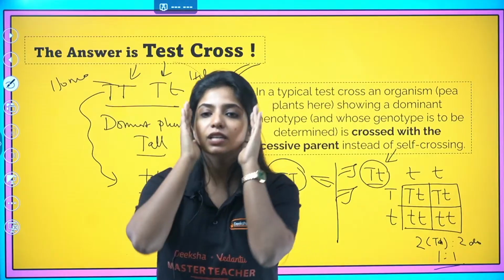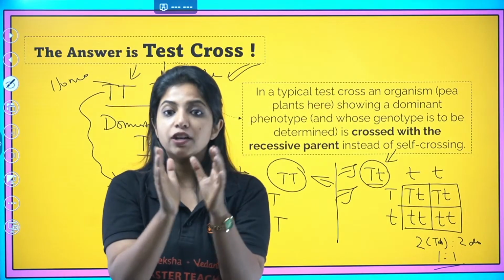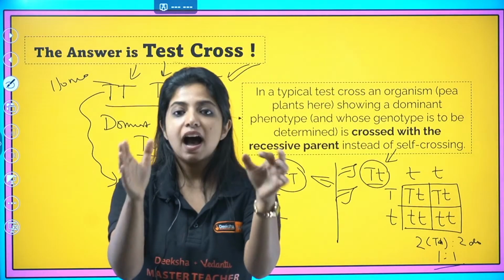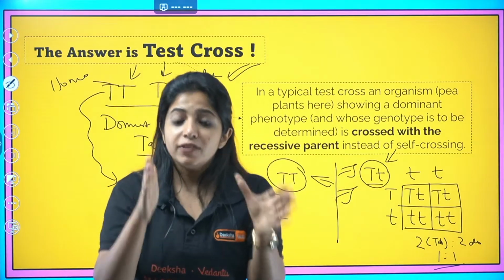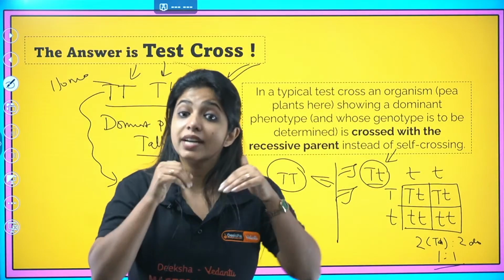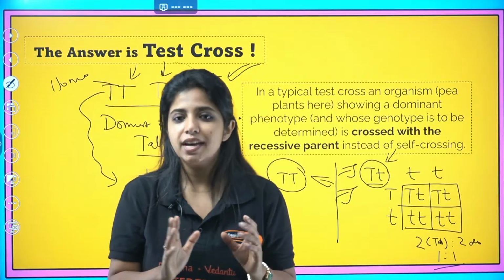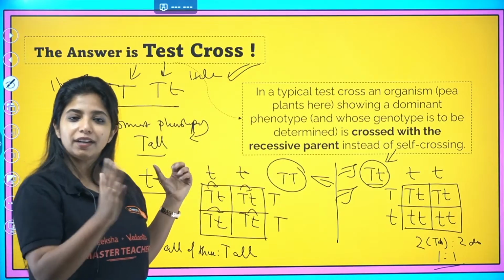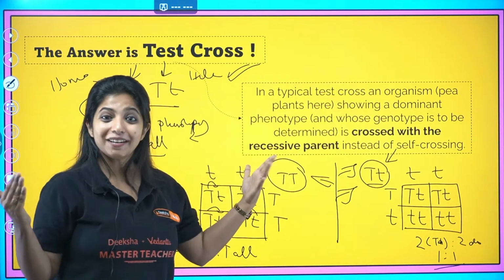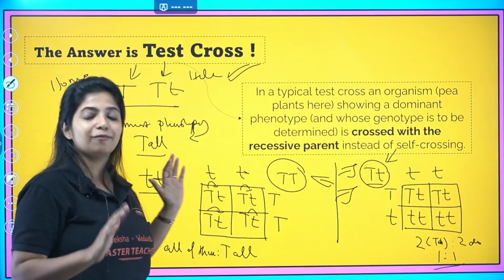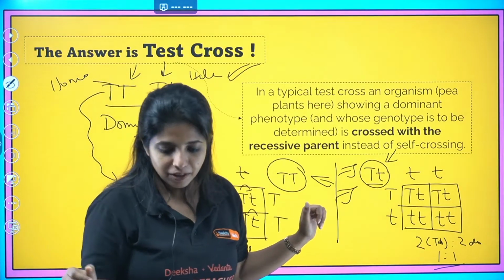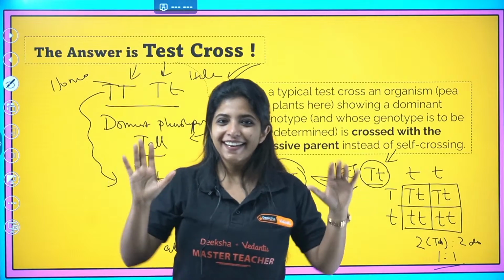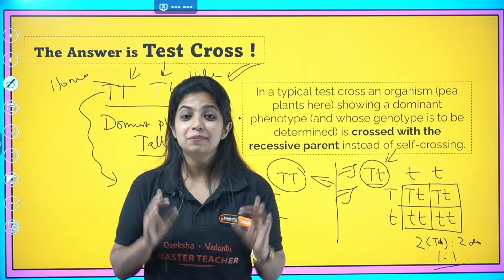Test cross is when I have an organism that shows a dominant phenotype. I want to find the genotype of it, whether it's homozygous or heterozygous, which is why I am going to cross it with a recessive parent. It has to be recessive. If it is dominant over here, the dominant trait is going to appear because dominant are always dominant, right? So you need a recessive parent over here to be crossed. Got it? Yes, Pawan, 50% tall and 50% dwarf.